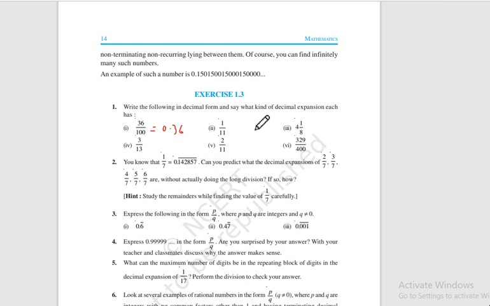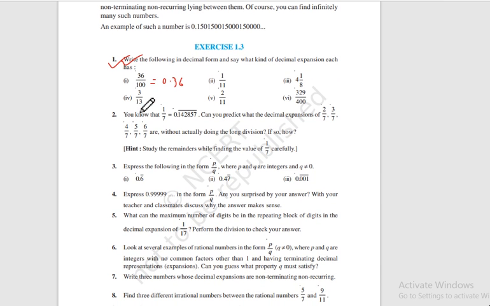If it is terminating, whether it is recurring or not. All of these will be either terminating or non-terminating recurring, because they are written as p by q. So this is done. You can do this. You do it by yourself. You should have patience and you should do all the 6. Okay, don't try to be over smart and skip anything.